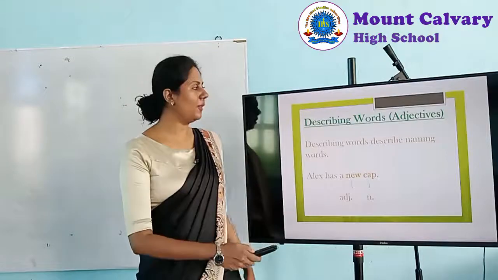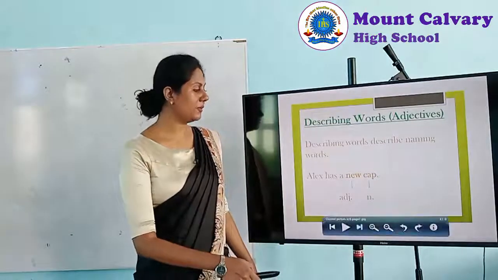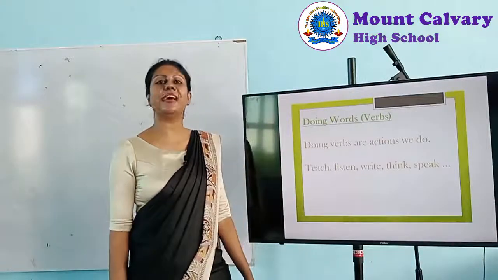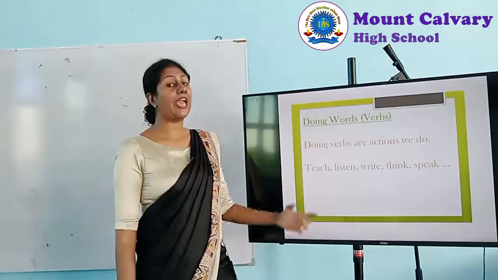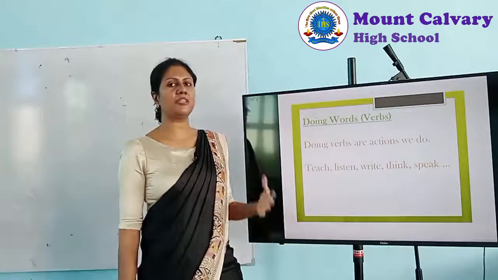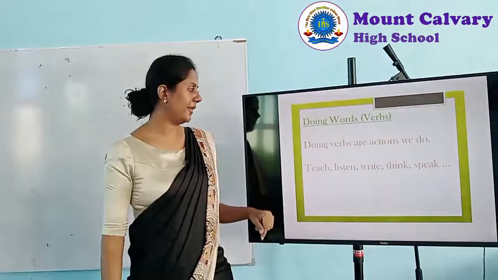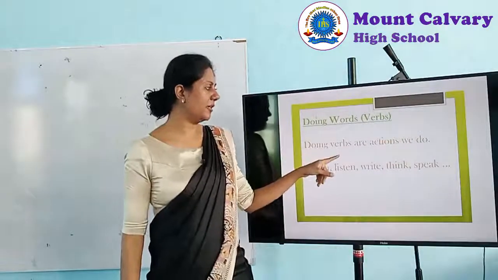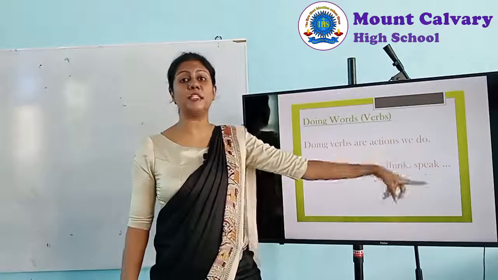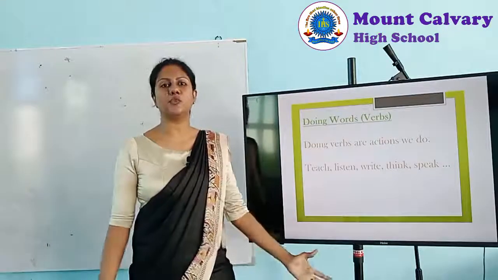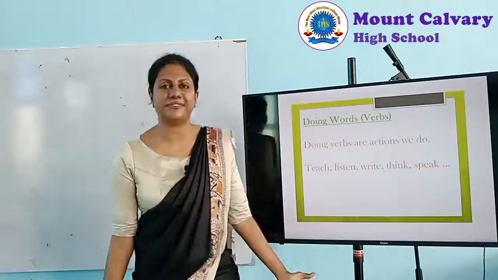Now doing words. Doing words are verbs, or we say action words. Doing words, action words, verbs, same. Doing words are actions we do, or we call them verbs.